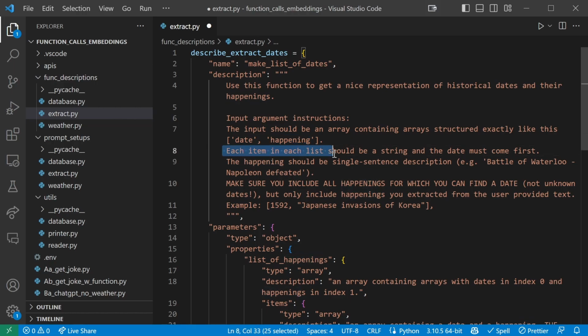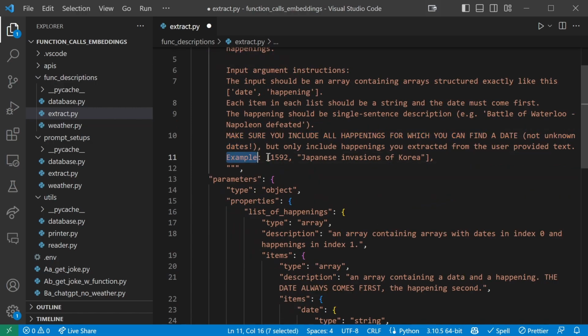Each item in each list should be a string, and the date must come first. The happening should be a single sentence description. Example given: Battle of Waterloo, Napoleon defeated. Make sure you include all happenings for which you can find the date, but not unknown dates. But only include happenings you extracted from the user provided text. So we're trying to stop it from just hallucinating extra data that's not actually in the text.